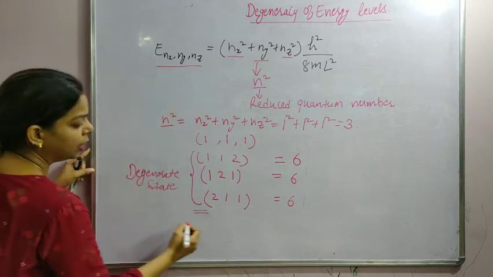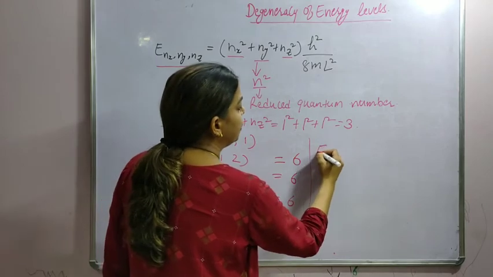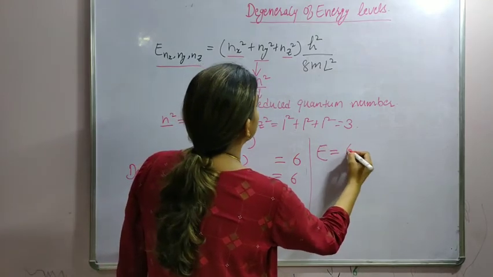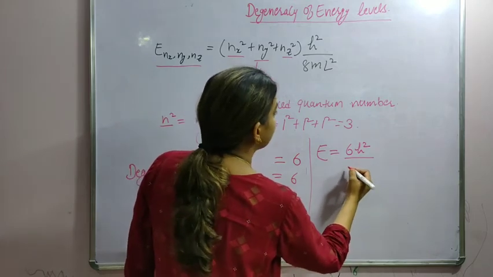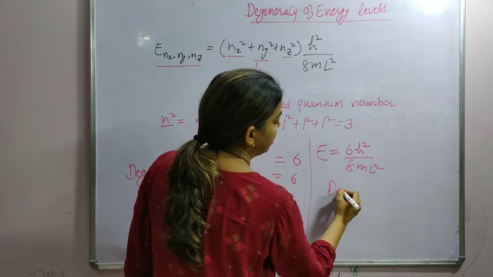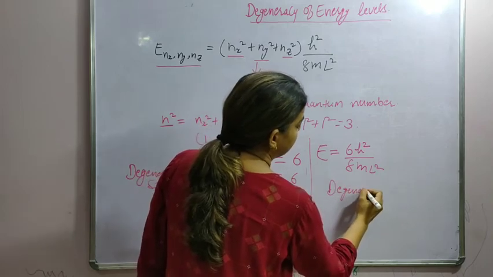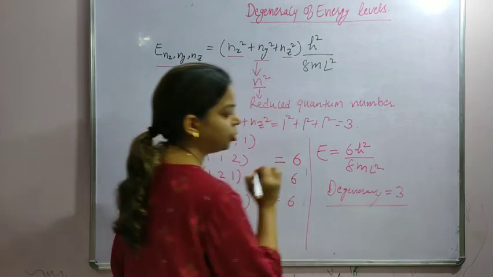So if the energy is 6h square upon 8m L square, the degeneracy will be 3.